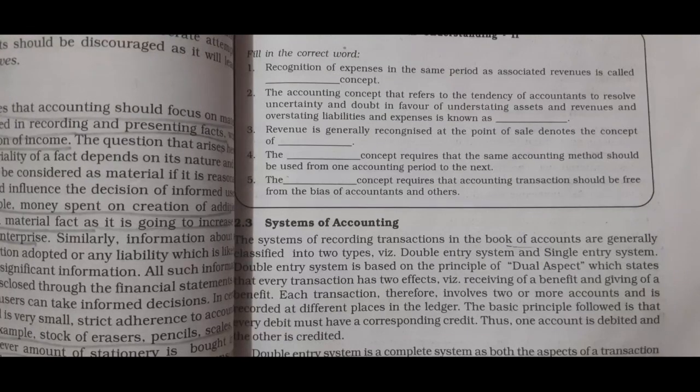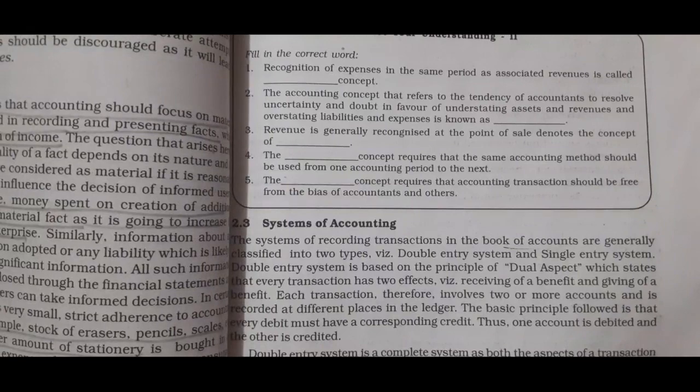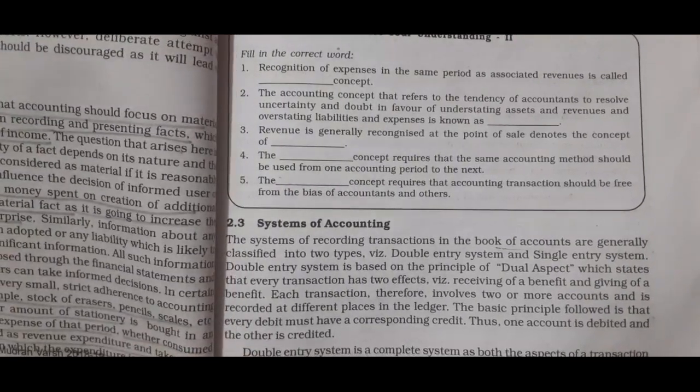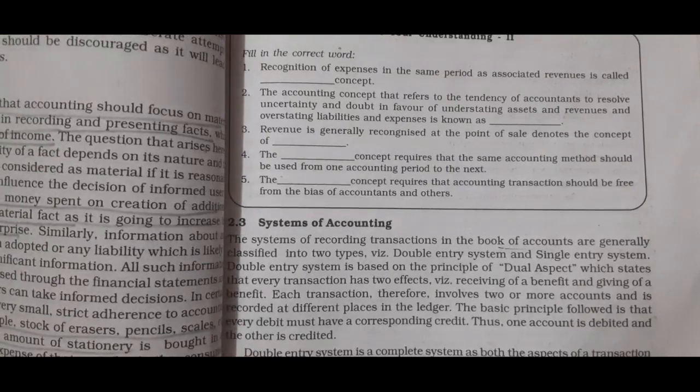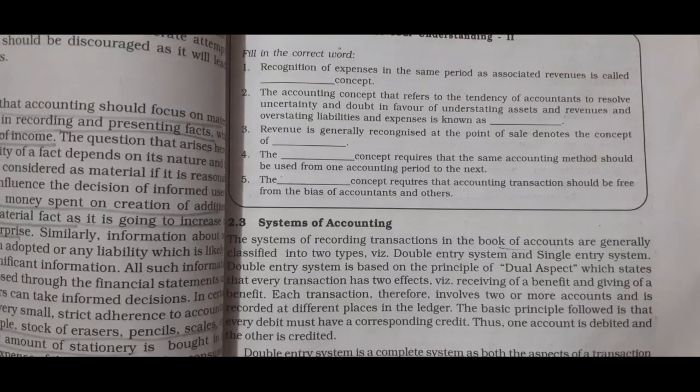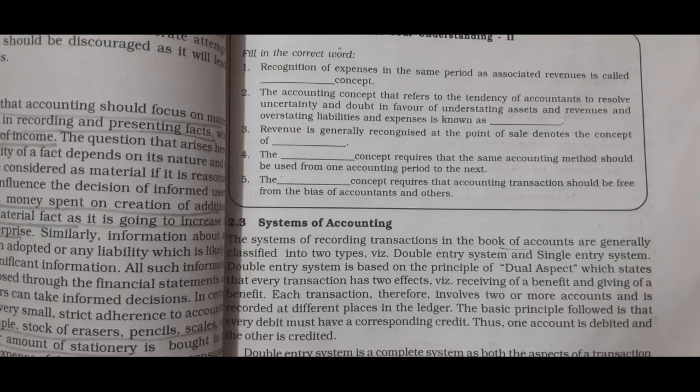This basis is adopted by business enterprises with profit motive. So, according to NCERT, the systems of recording transactions in the books of accounts are generally classified into two types: double entry system and single entry system. Double entry system is also called accrual basis of accounting and single entry system is called cash basis of accounting.